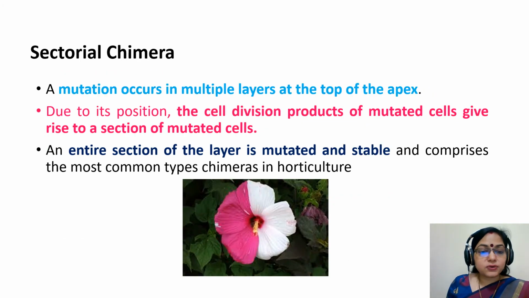Sectoral chimera, it is also heritable. Mutation occurs in multiple layers at the top of the apex. Due to its position, the cell division product of the mutated cell gave rise to a sector of mutated cells. An entire section of the layer is mutated and is stable. It is also mostly used in horticulture.